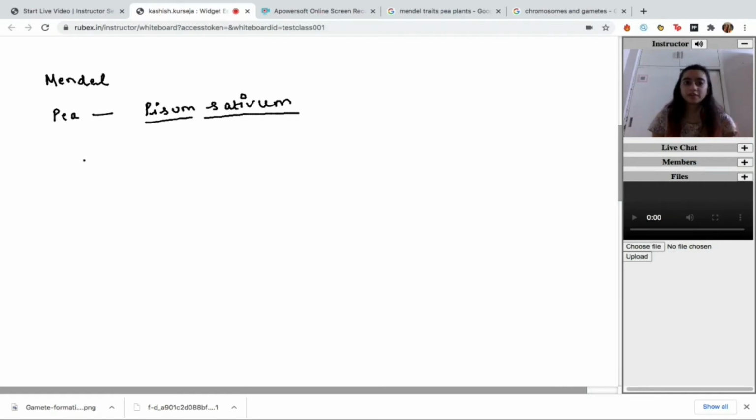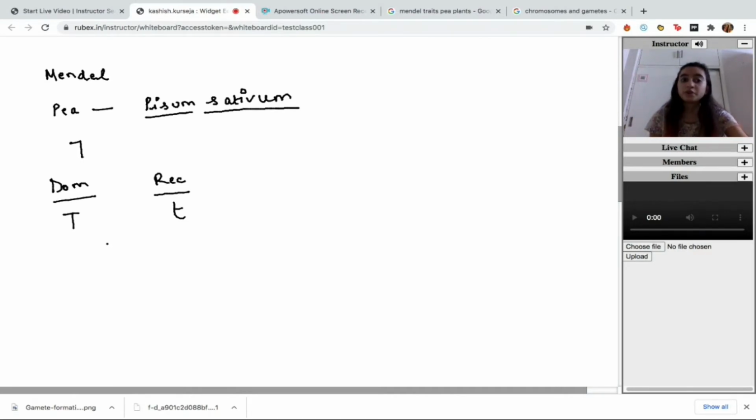So he worked on Pisum sativum, and he took seven characteristics of pea plants, seven contrasting characteristics. One of the characteristics in each of the cases was dominant, and the other one is said to be recessive. A dominant character is represented, for example, by a capital letter, while a recessive characteristic is expressed by a letter in lowercase.